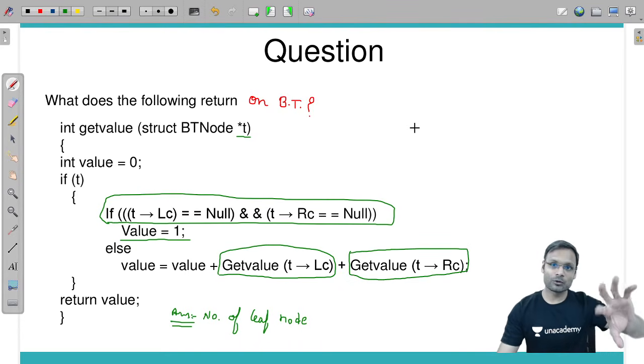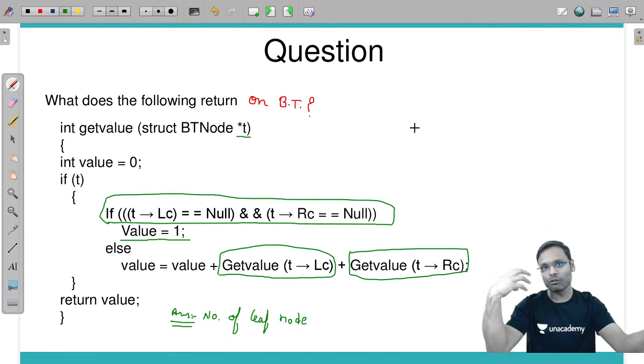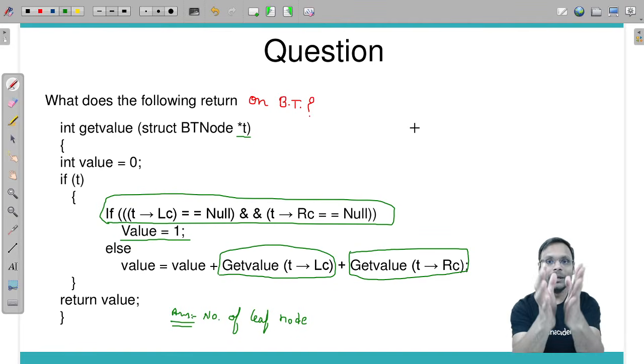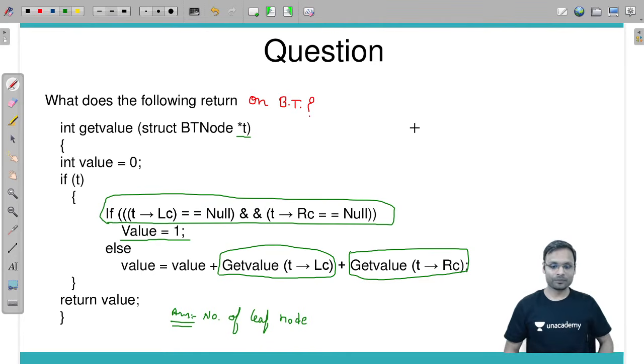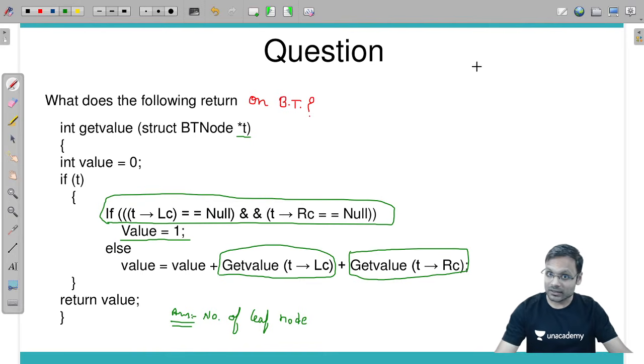Total number of leaf nodes in the left child plus total number of leaf nodes in the right child will be the total number of leaf nodes in my entire tree. Now listen what happens. Suppose this is the root. From here I want to calculate how many leaf nodes there are in total.